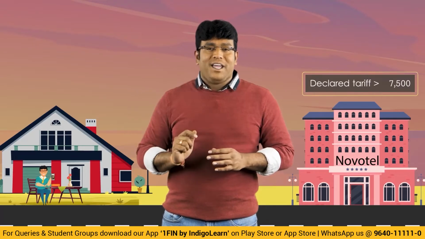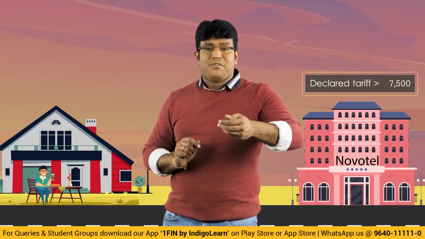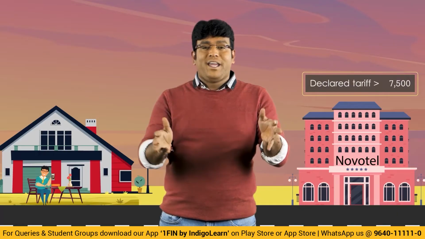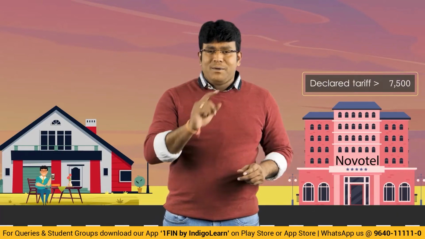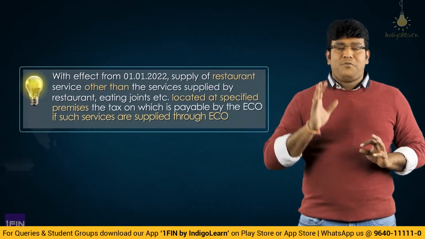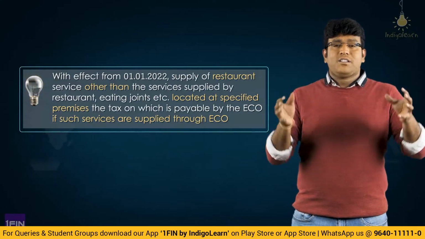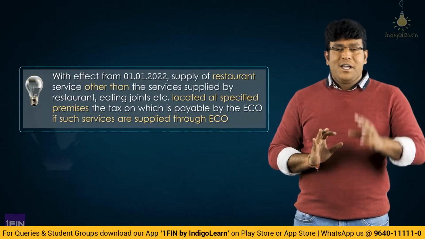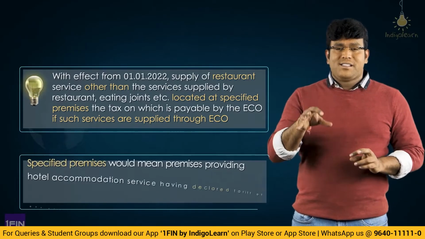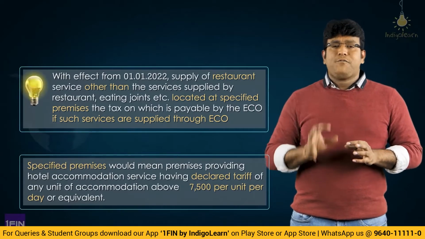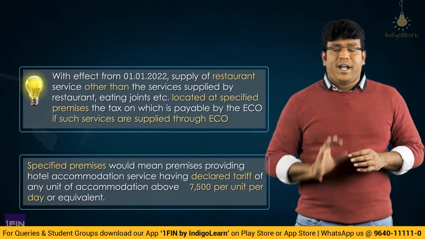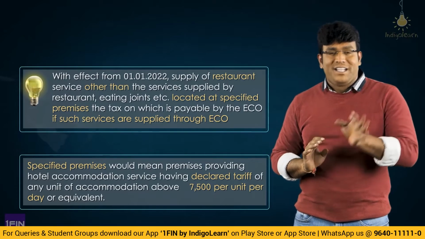But imagine in the Novotel hotel the highest room rent is 10,000 per day. So is there a unit where the room tariff or declared tariff is more than 7,500 per day? Yes. In that case, who is liable to pay GST is Novotel only but not Zomato. So in simple terms, section 9(5) will apply to restaurant service other than such restaurant or eating joint which is located within the specified premises. Specified premises is such premises where there is an accommodation where the declared tariff per unit per day is above 7,500 or equivalent. Something very interesting, my dear friends.